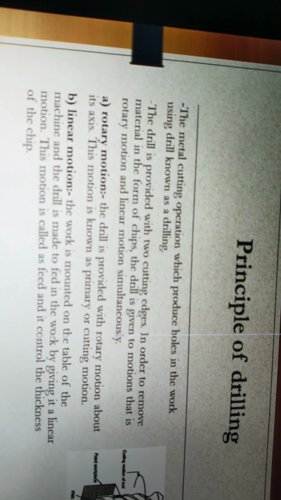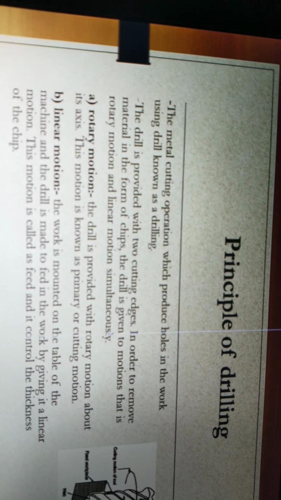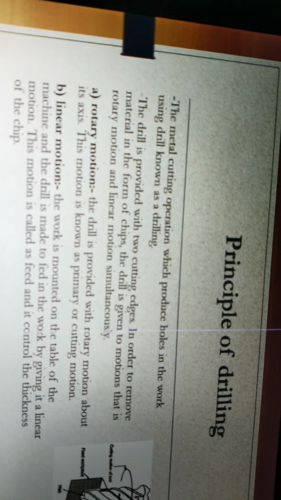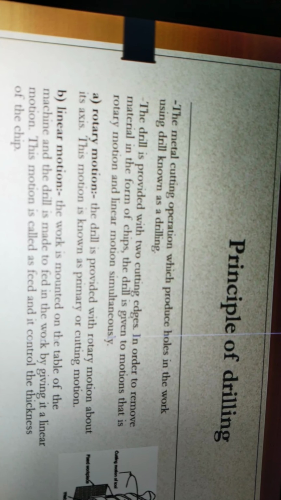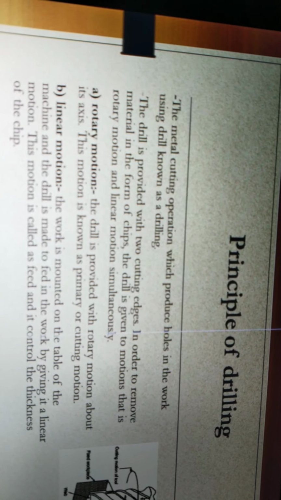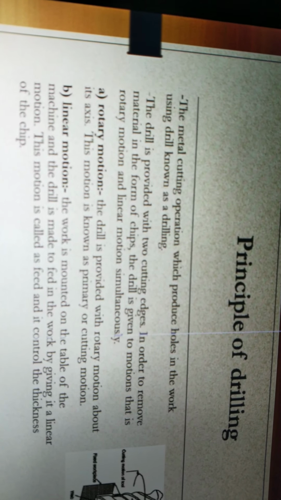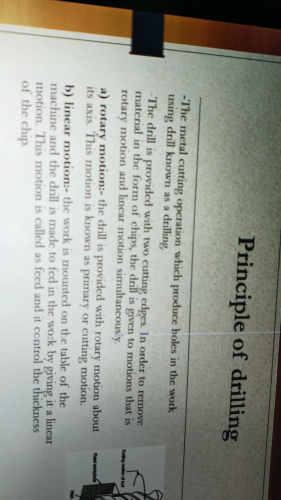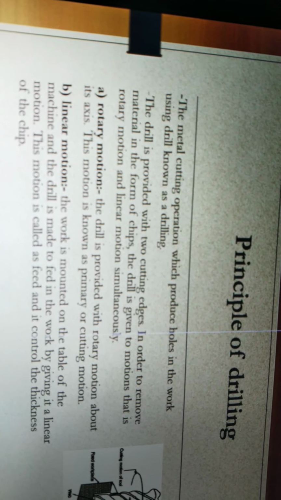This motion is known as the primary or cutting motion. The second one is linear motion. Work is mounted on the table of the machine and the drill is made to feed into the work by giving it a linear motion. This motion is called feed, and it controls the thickness of the chip.